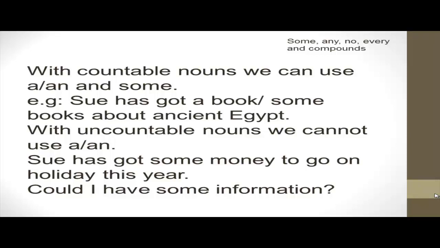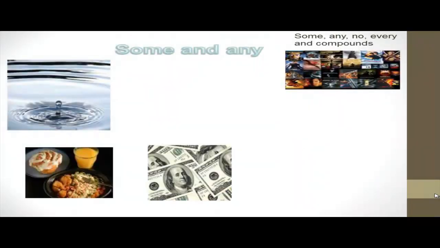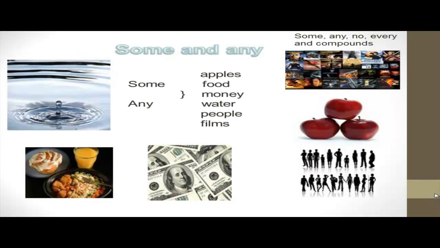Okay? The same for any. We use any with countable and uncountable nouns. Okay? But the difference between some and any is that in which kind of sentences do we use some and any. Let's start with some. And before that, some more examples. For some and any, we can say some or any with apples as a countable noun, food, money, water, people, and films.